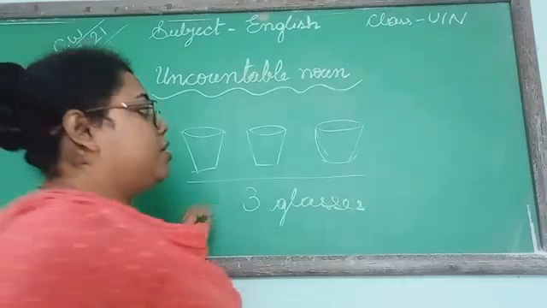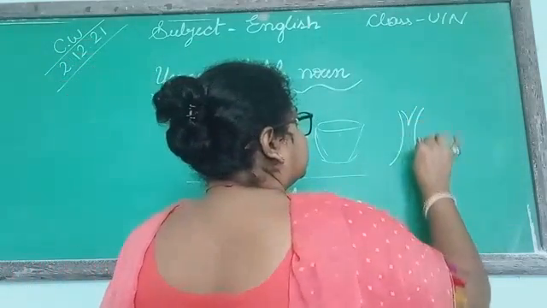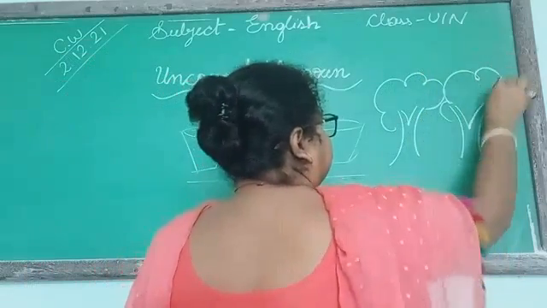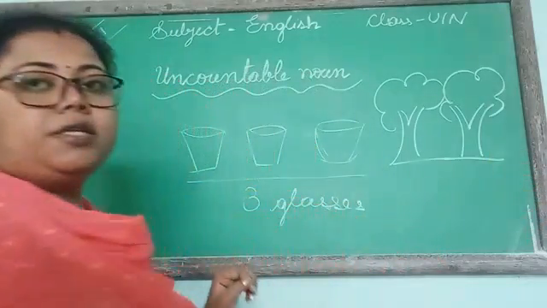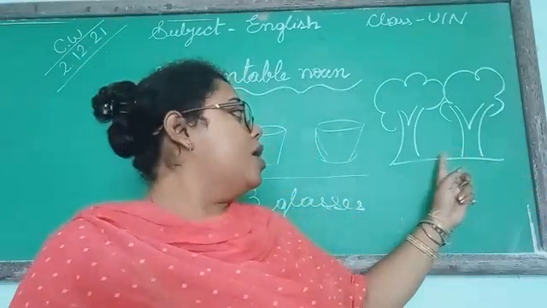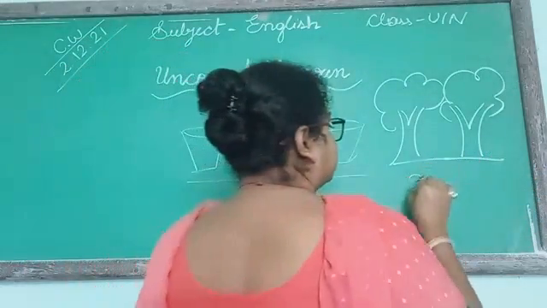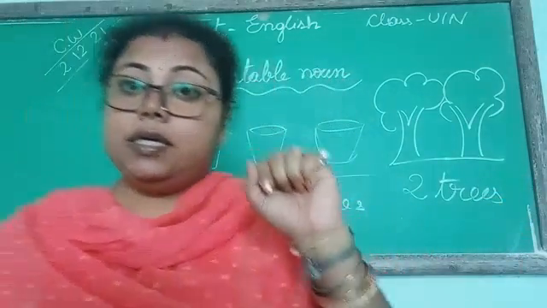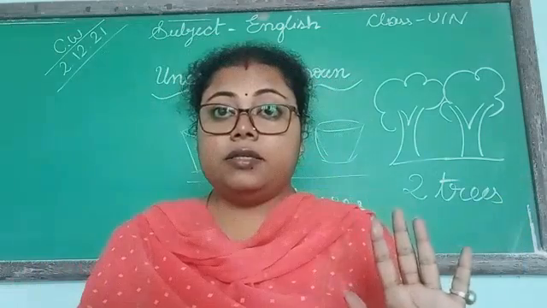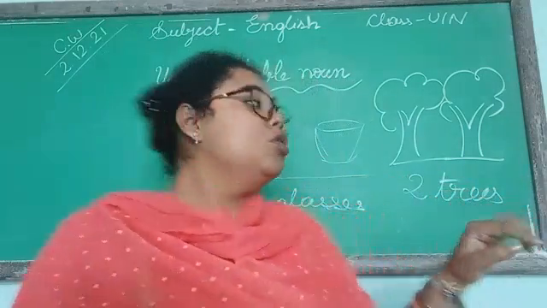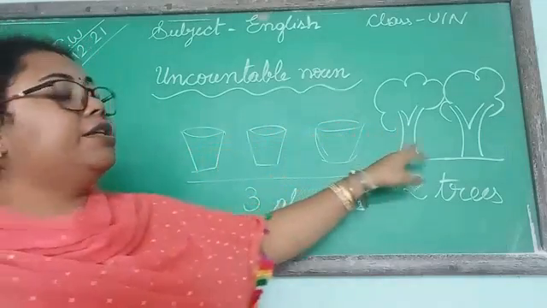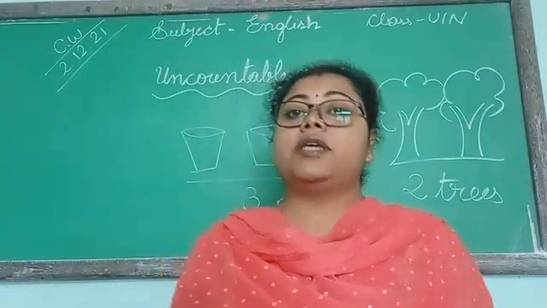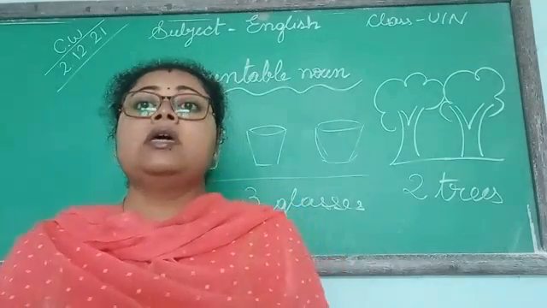This thing, if I draw a tree, these are what? Trees. How many trees are there? 1, 2. 2 trees. Means there are things which we can count. 1, 2, 3, like this we can count. Those things which we can count, we can say them countable nouns.